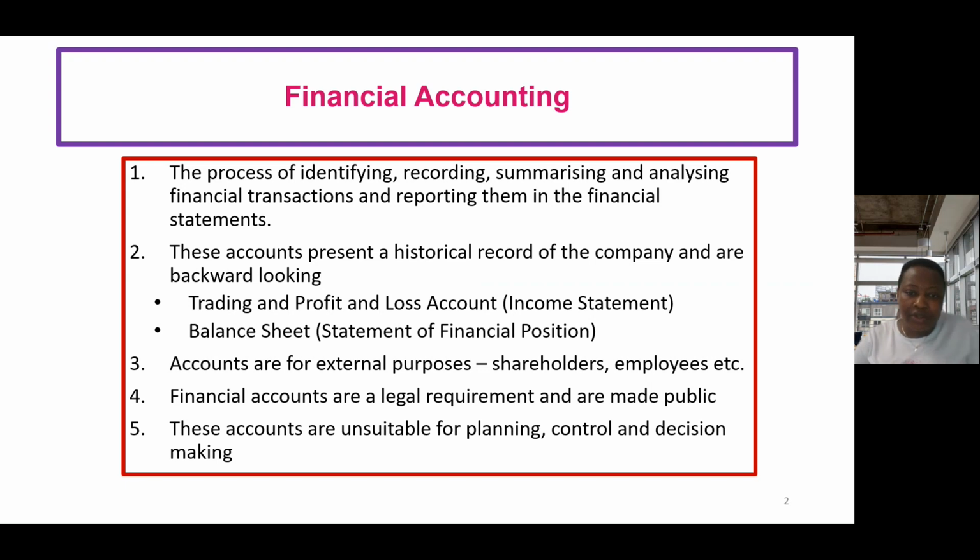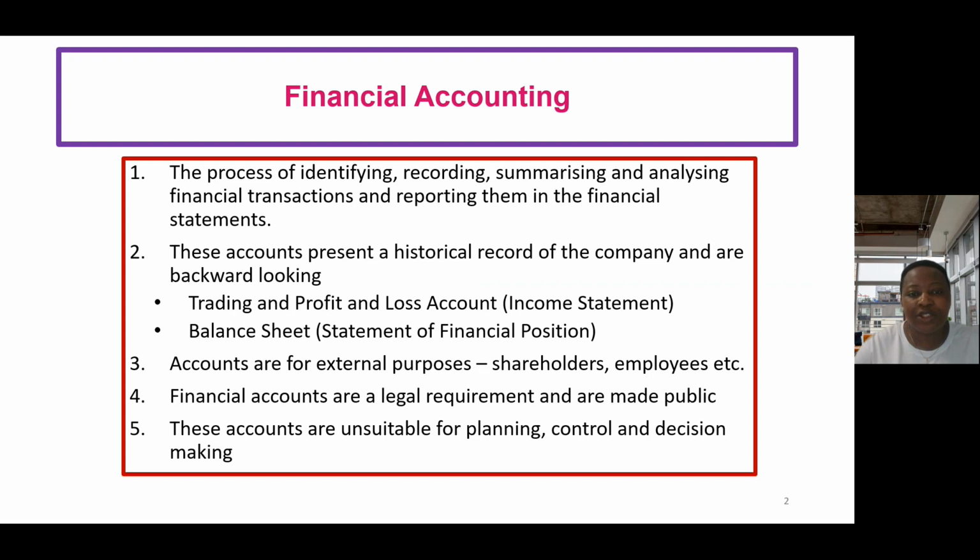Because I had mentioned earlier that your financial accounting information, your financial statements, look backward and are historical in nature, it is very unsuitable for planning. You can use it for control, because what has happened has happened. You can't change what has happened. You can use it to make decisions about what has already happened, because you're reflecting on the past.